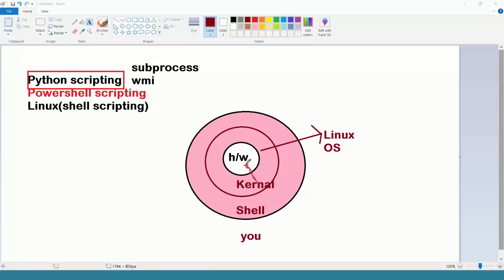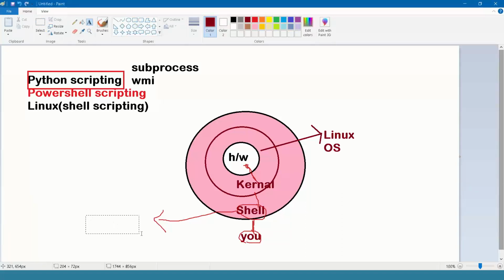The kernel gives the instructions to your machine. The shell is like a person who knows the commands the user provides, and knows how to give the same commands to the kernel. So this is the main one. From here the shell script came.